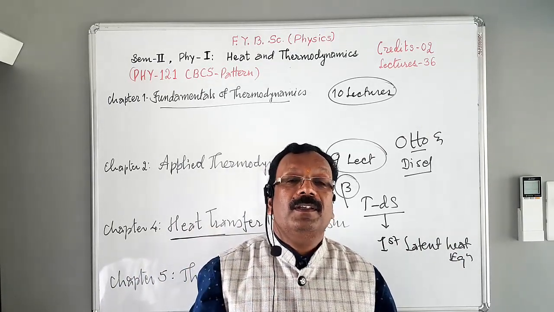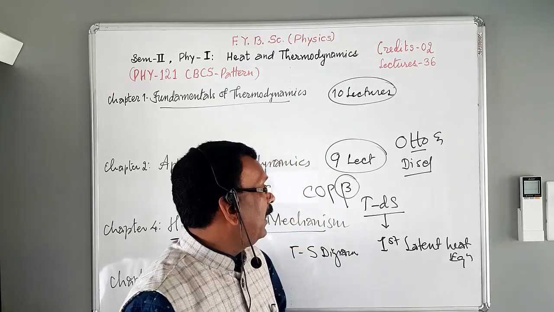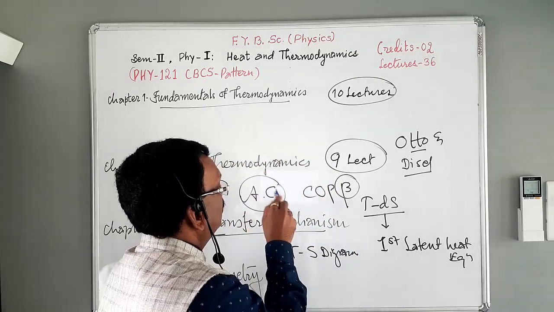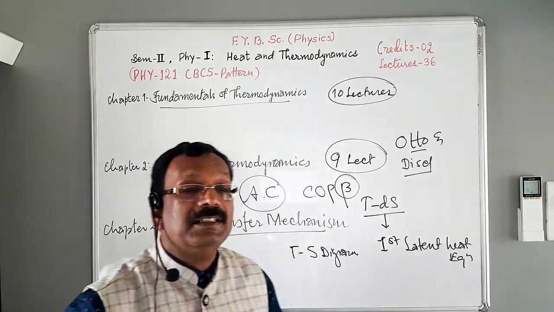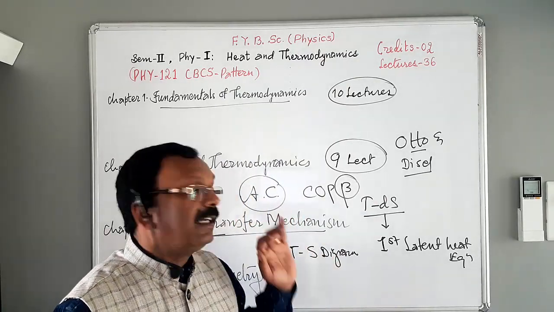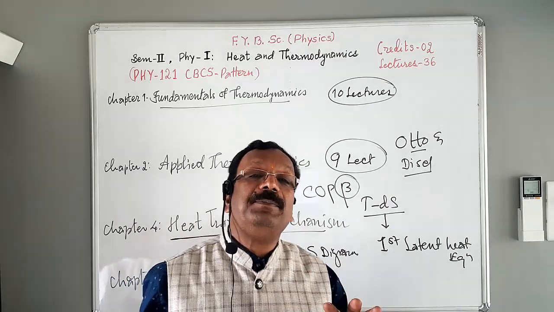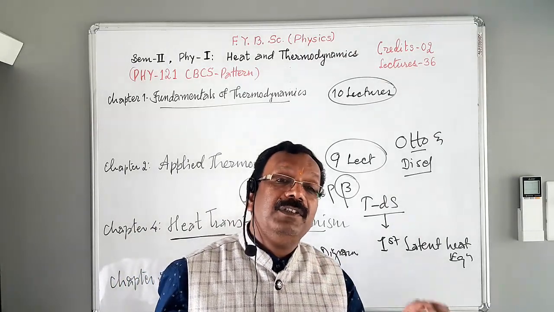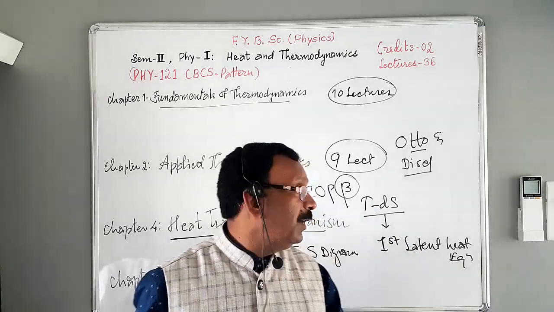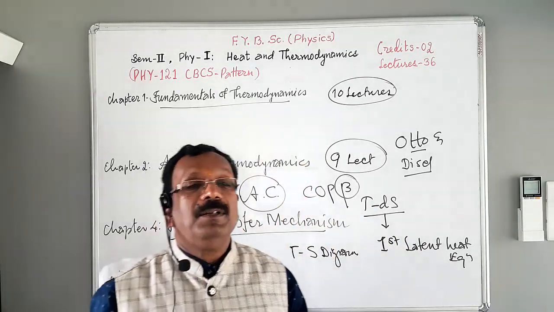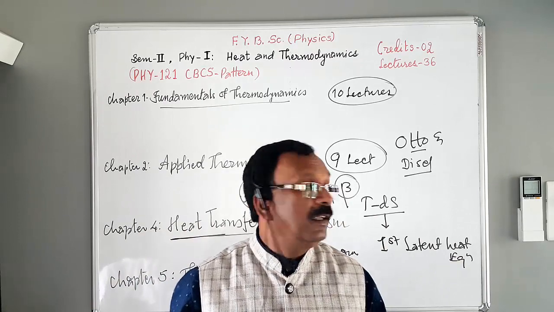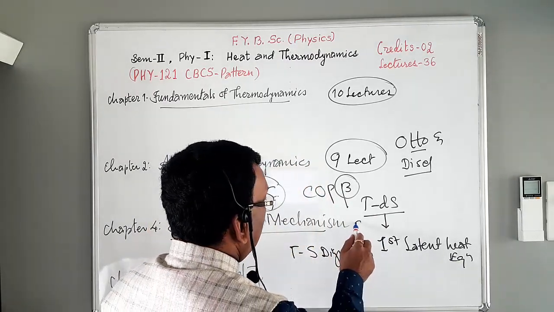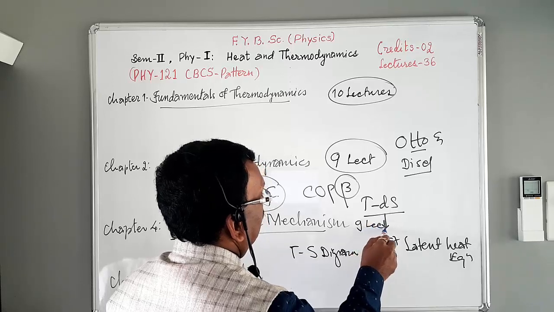And lastly, we have to study the AC, that is air conditioning, not air cooler, air conditioning. In air conditioning we have to study the principle and its application. And lastly, we have to solve many more problems regarding the heat transfer mechanism. And this chapter requires 9 lectures.